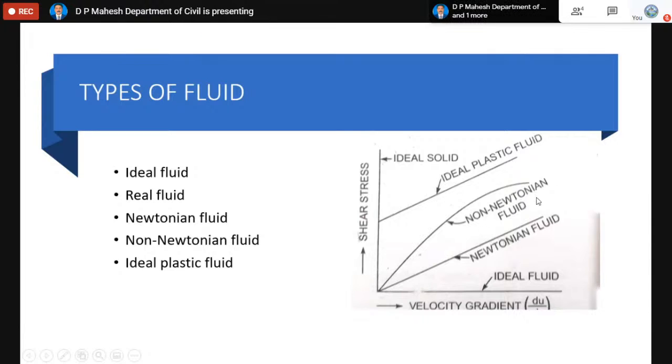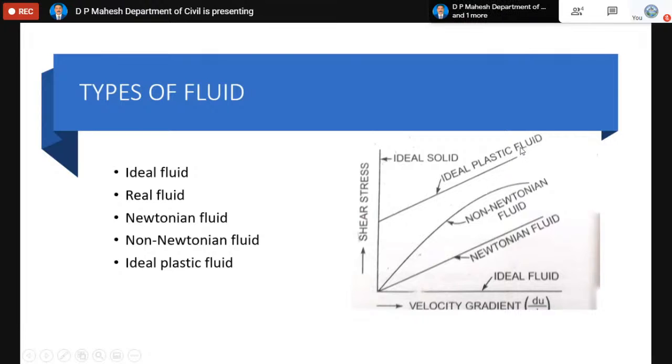In case of a non-Newtonian fluid, it is a fluid which does not obey, in the sense that it is not directly proportional. It can keep the value of the shear stress increasing with respect to the gradient up to some point. After that, it will not obey. Such fluids are called non-Newtonian fluids. Similarly, the ideal plastic fluid.